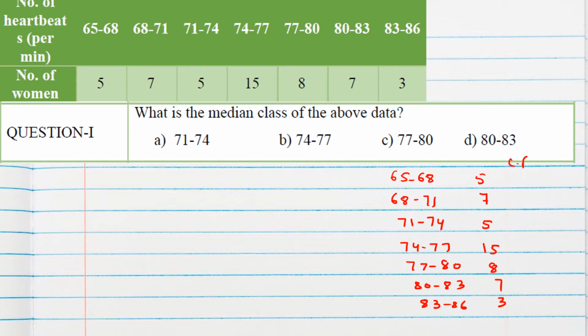To find CF, first the frequency should be the same, then we do zigzag addition. 5 plus 7 is 12, 12 plus 5 is 17, 17 plus 15 is 32. Then it will be 8. 32 plus 8 is 40, 47, 47 plus 3 is 50. This number should match the total number of women, and it is given as 50. So n is 50 here.